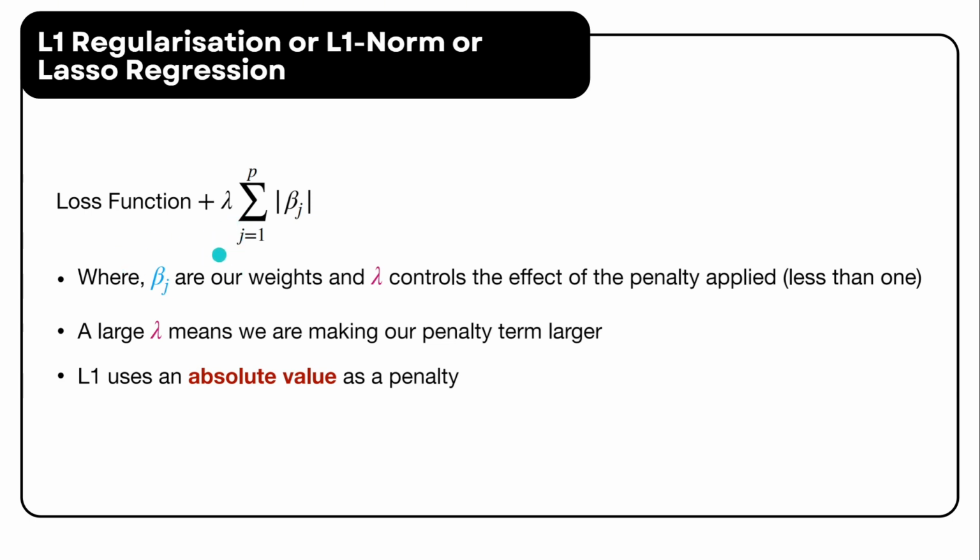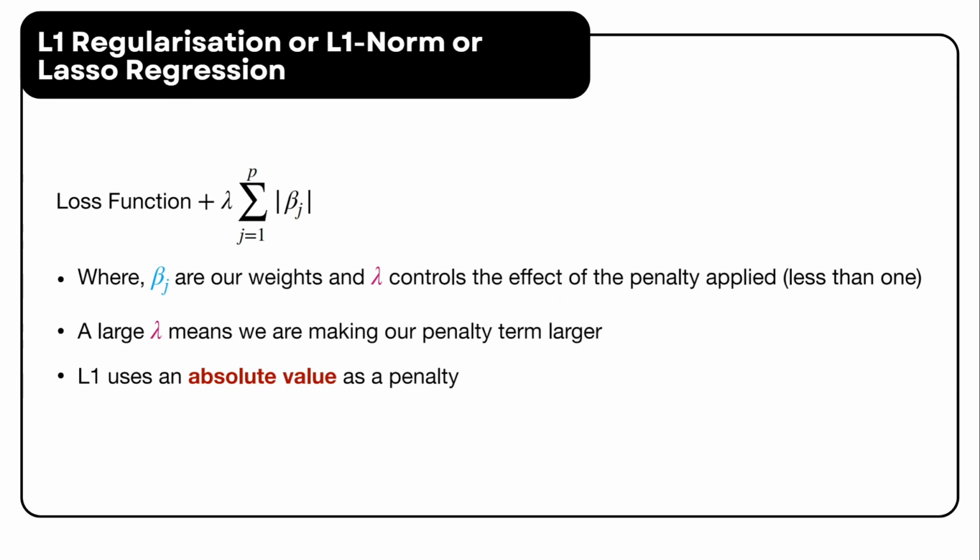Beta sub j represents the weights in the model, and L1 regularization applies the absolute value of each weight as a penalty.